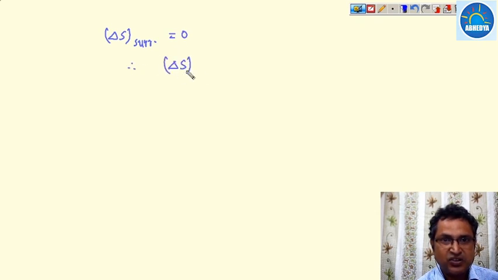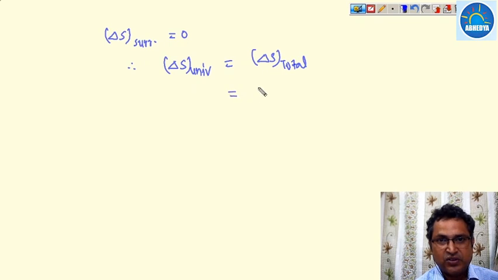Delta S universe is equal to delta S total, and this value is equal to 2MC ln of T1 plus T2 upon 2 under root T1 T2.